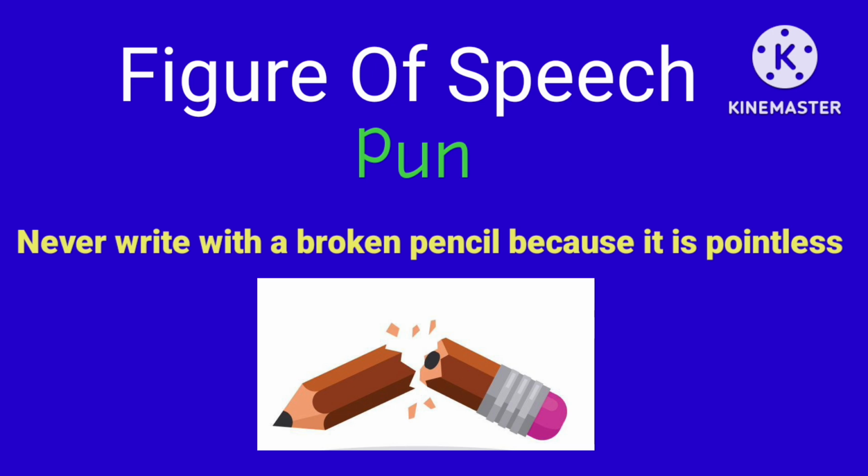So here the pointless is used to actually show that it is not good to write with a broken pencil. But it is also told you that the pencil has no point, the pencil has no lead through what you can write. So that is the pun, the important figure of speech, pun.